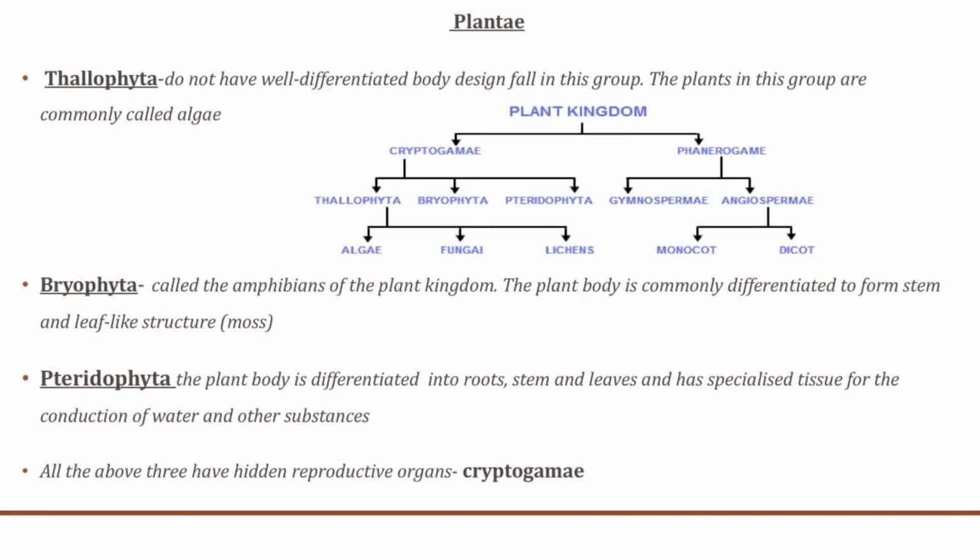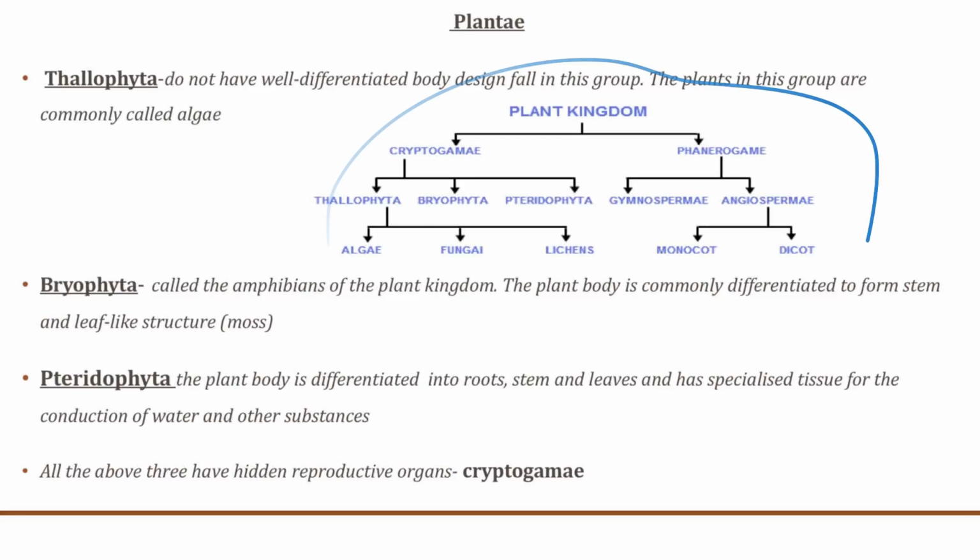Now, these are the classification of the Plantae kingdom, and the first one is the Thallophyta. They do not have any well-differentiated body design, and the plants in this group are commonly called algae. Now, this is a diagram or a chart describing the plant kingdom. And the second one is the Bryophyta.